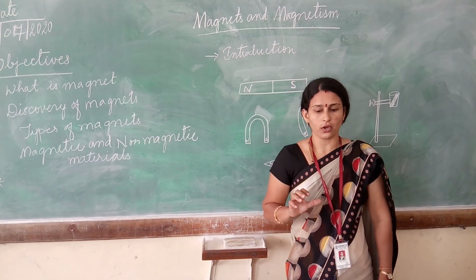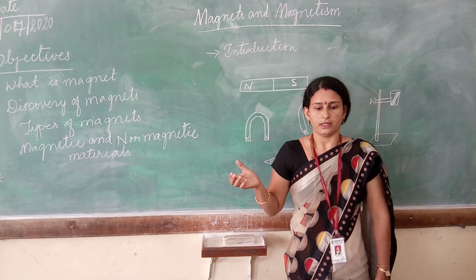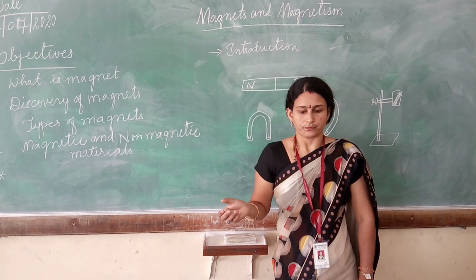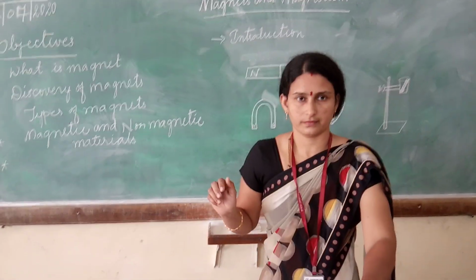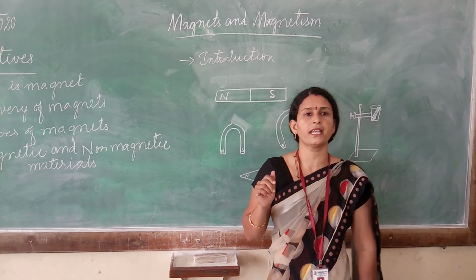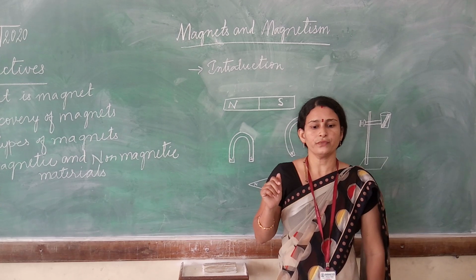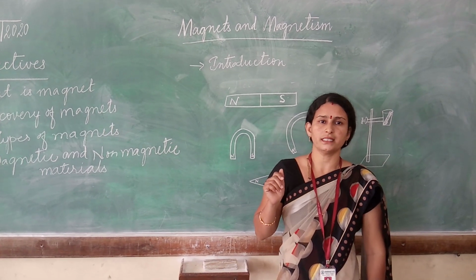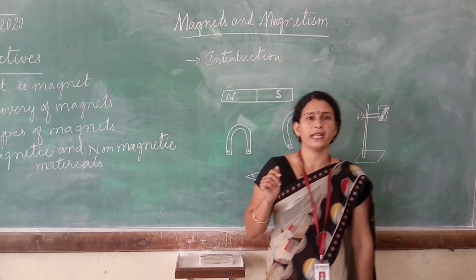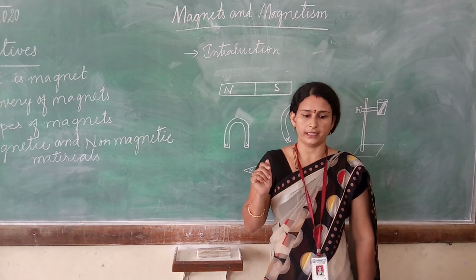That rock was named after the shepherd, who was named Magnes. The word magnet comes from the name of the town Magnesia, where the first magnet was discovered. But some people ascribe the name magnet to the name of the shepherd Magnes.